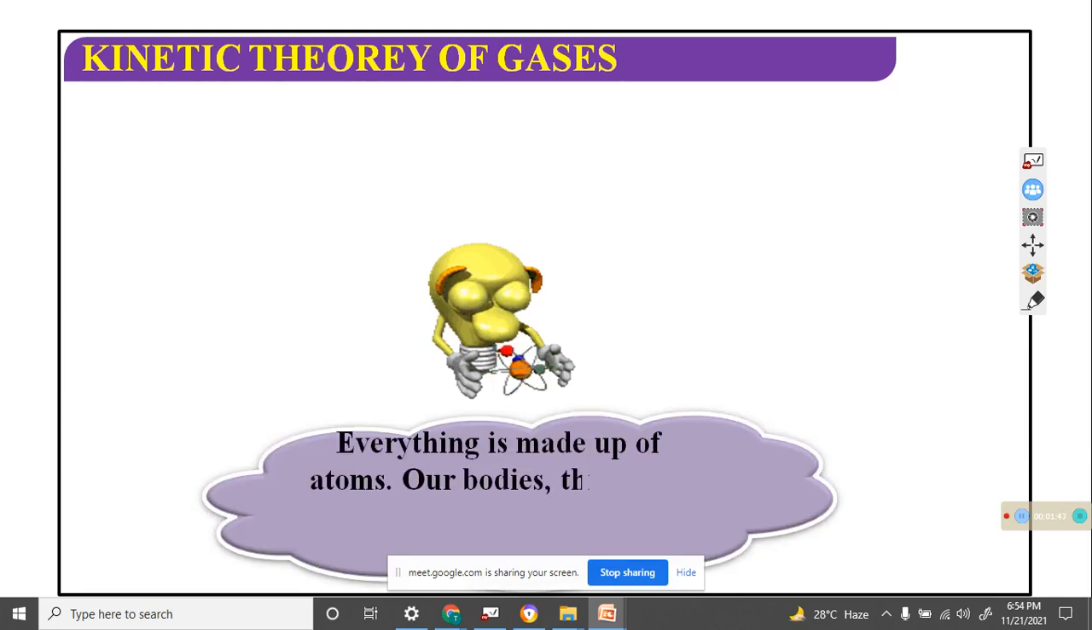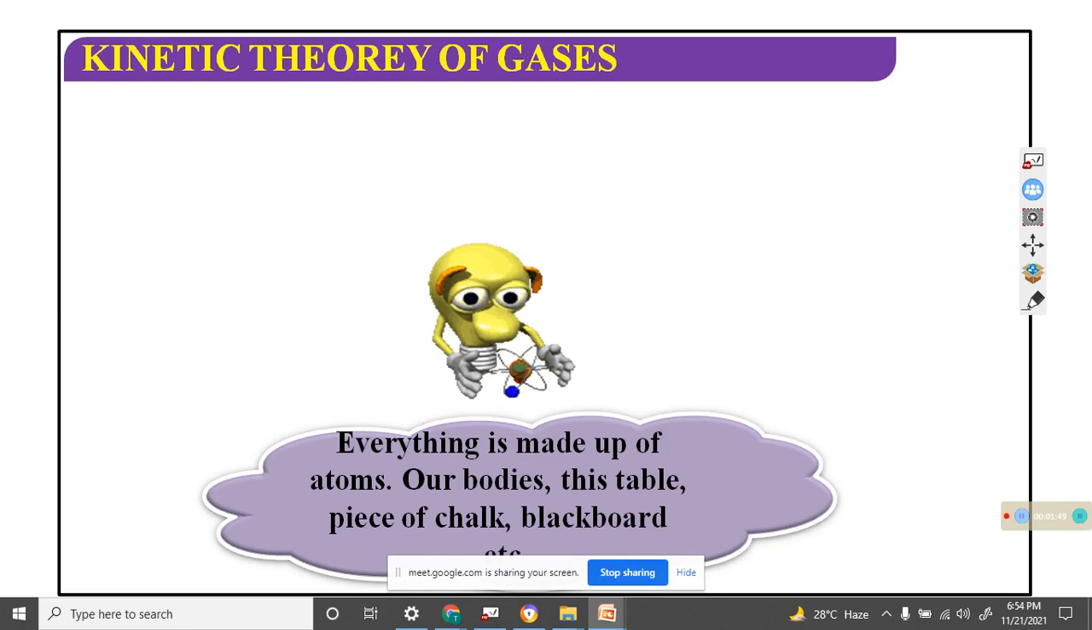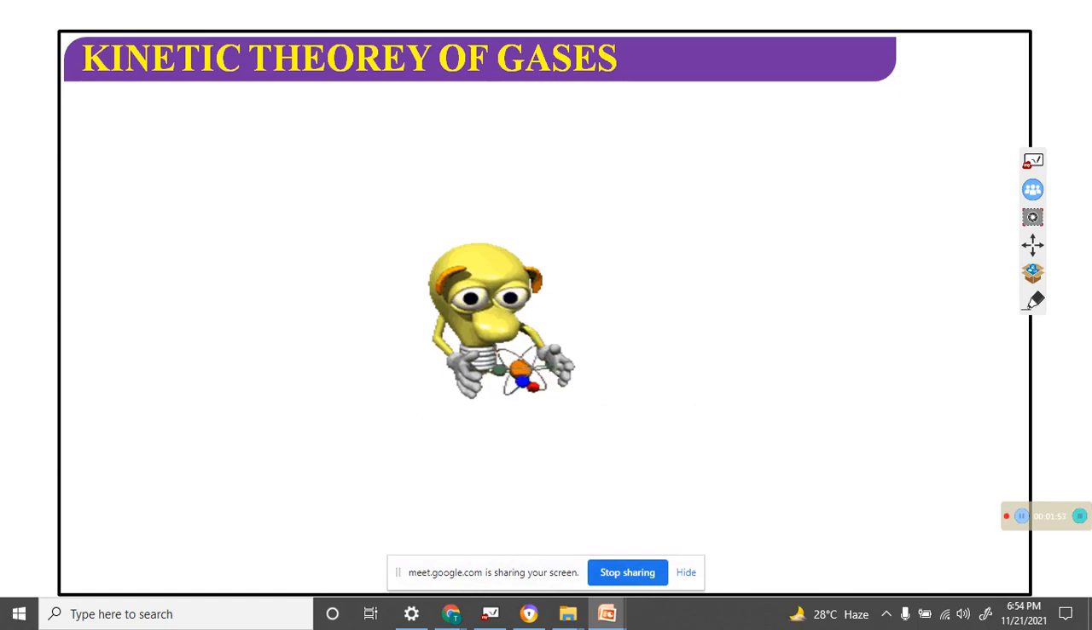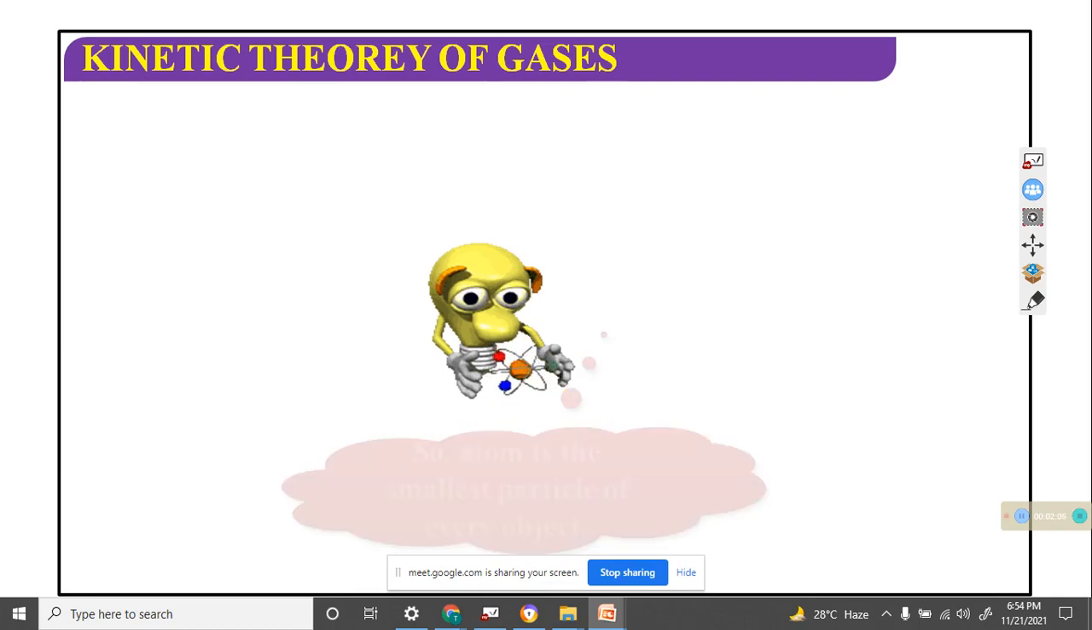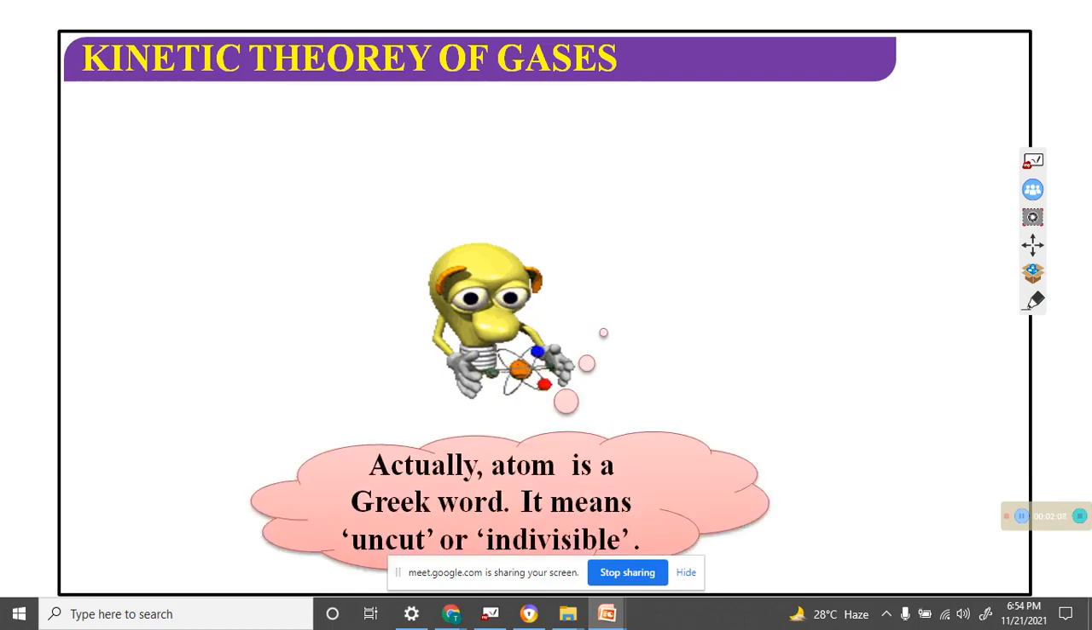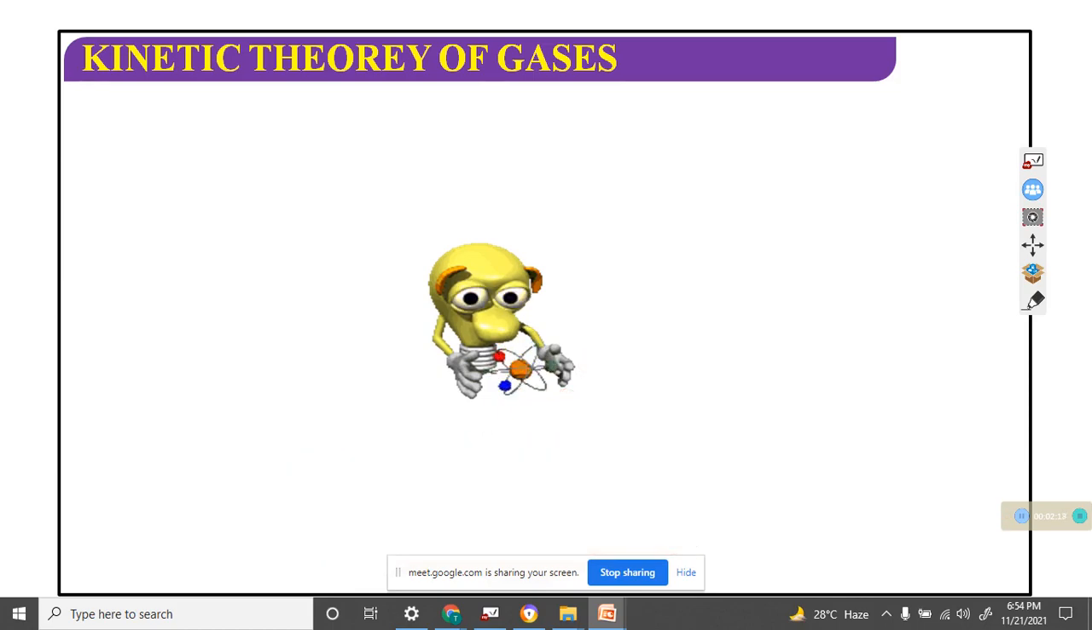Everything is made of atoms: our body, this table, chalk, pencil, blackboard, etc. So the atom is the smallest particle of every object. Actually, atom is a Greek word. It means uncut, invisible, indivisible.